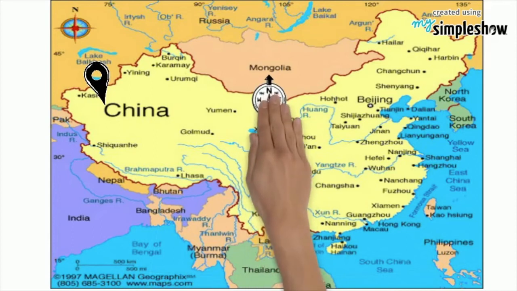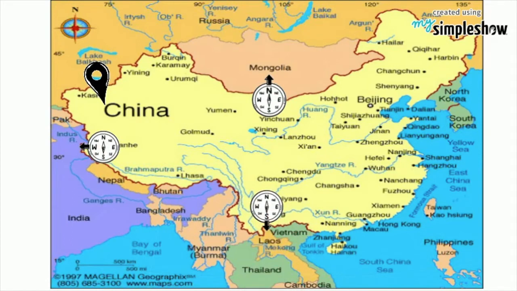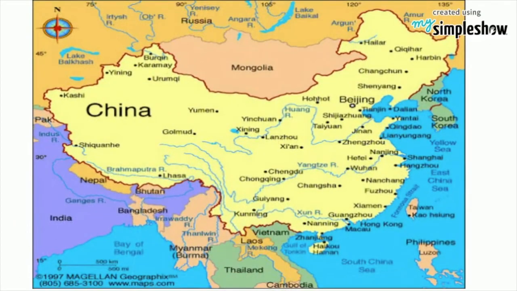China is a country located in East Asia. To the north is Mongolia. To the west are Afghanistan and Pakistan. To the south are India, Nepal, Bhutan, Myanmar, and Laos. It is bounded by the East China Sea and Yellow Sea to the east. The capital of China is Beijing.